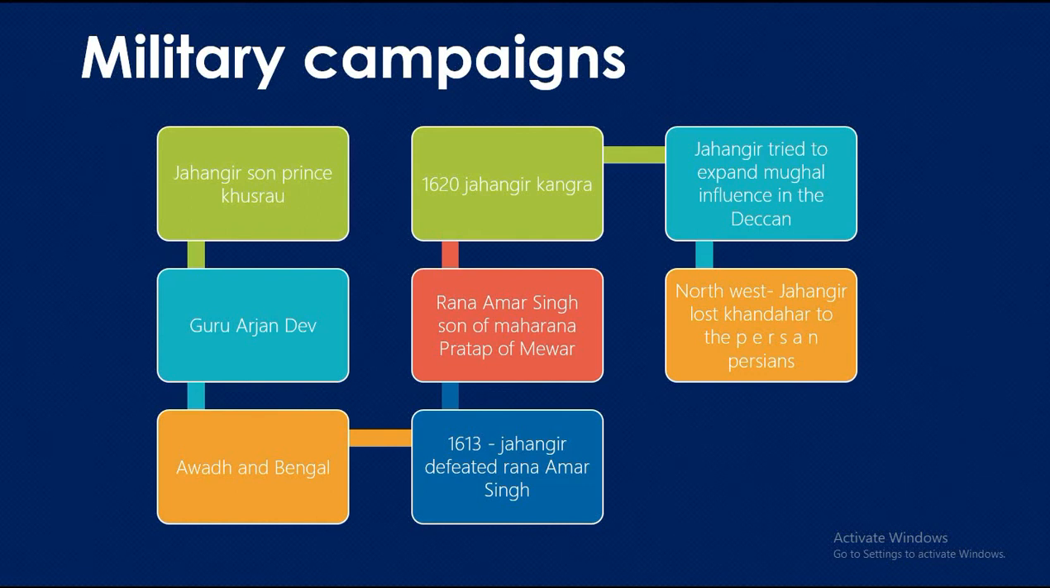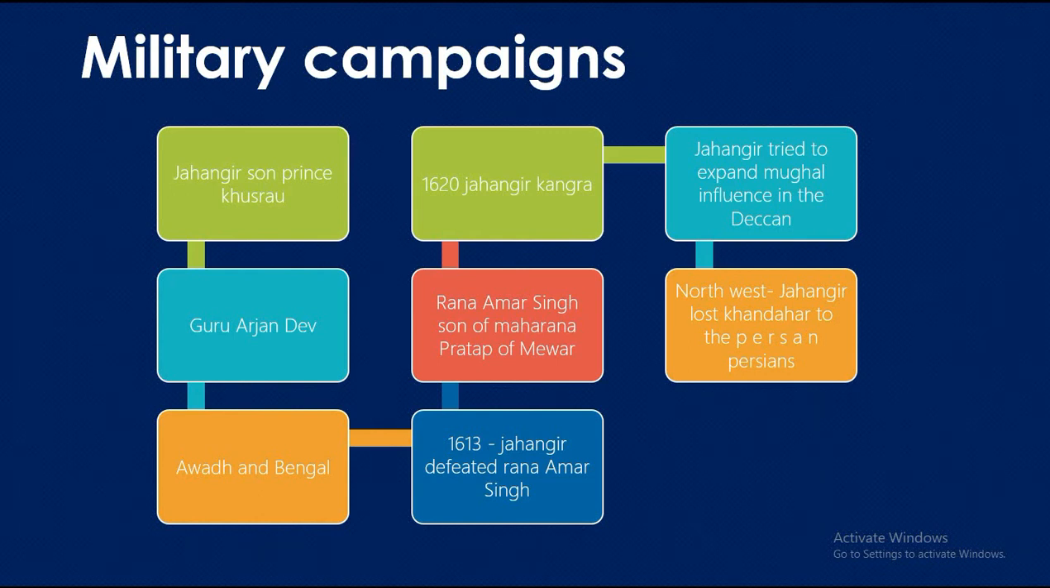Jahangir strengthened the Mughal control over Awadh and Bengal. In 1613, Jahangir defeated Rana Amar Singh, the son of Maharana Pratap of Mewar. Jahangir allowed him to rule over his territories on condition that he would remain loyal to the Mughals. In 1620, Jahangir conquered Kangra.